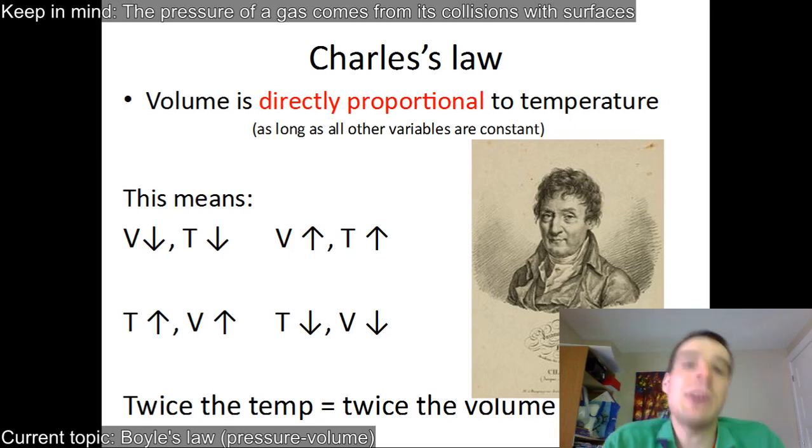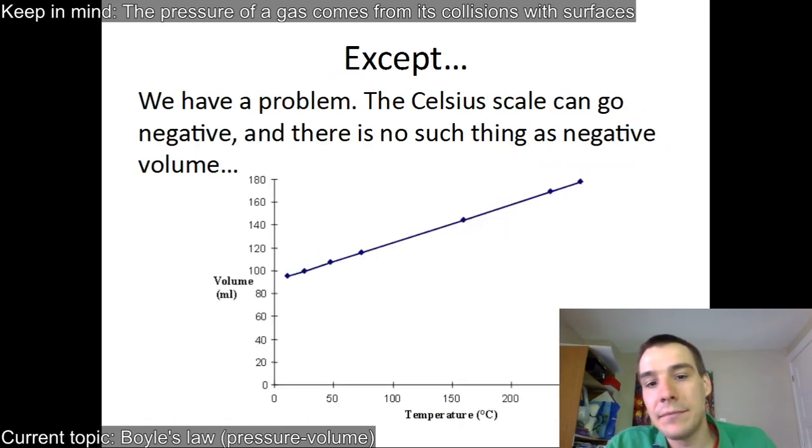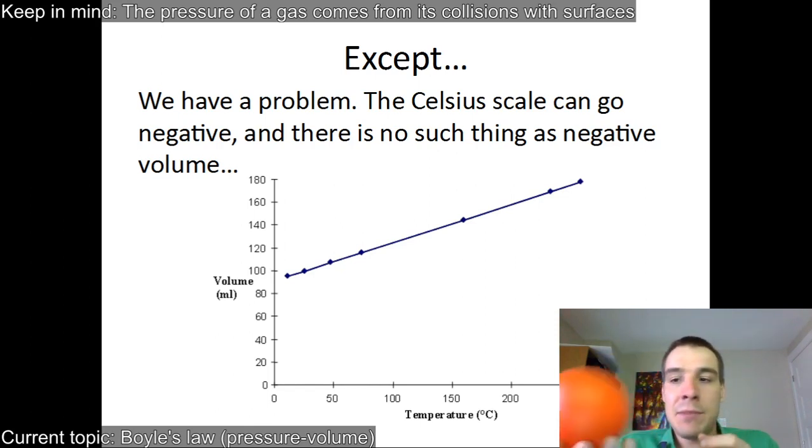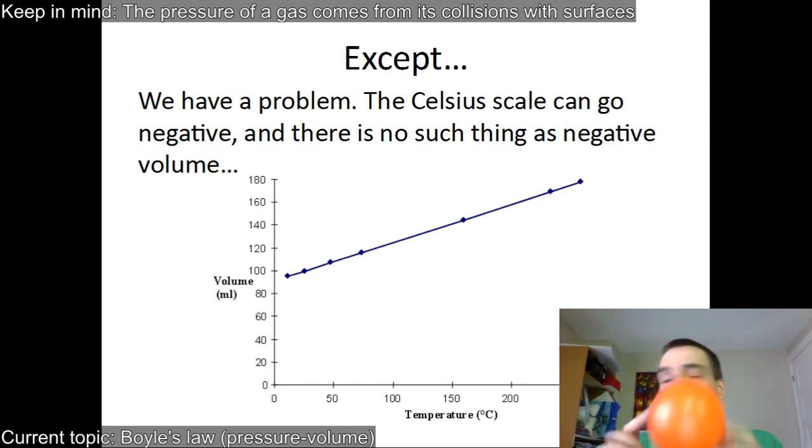But this is where we run into a problem, because temperatures in the Celsius scale can go negative, and yet there's no such thing as a negative volume. I can take this balloon and put it in my fridge and it'll still have volume, even though my freezer is at minus 20. Which means that there must be some kind of temperature where this volume will go to 0, according to Charles's law. And that's where we get into our concept of absolute zero.